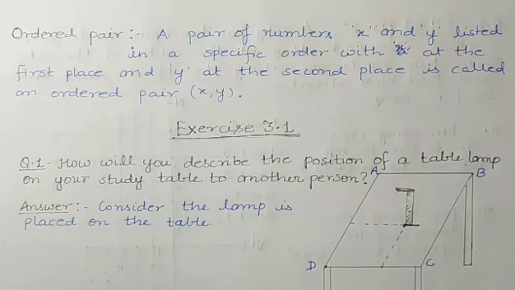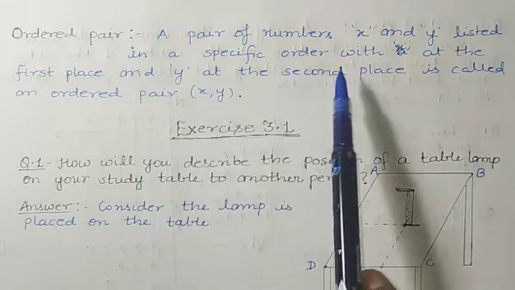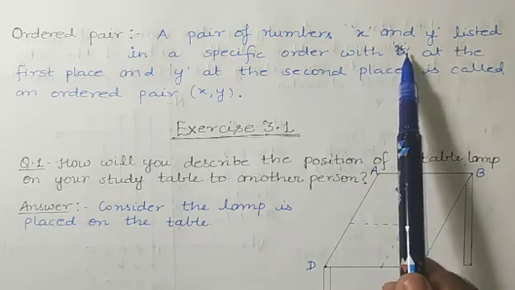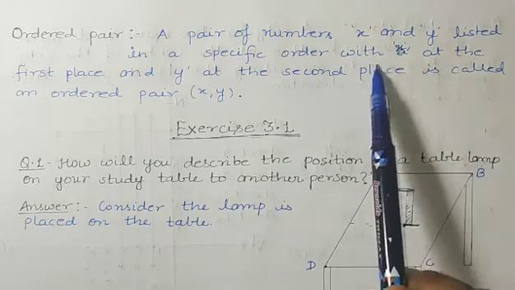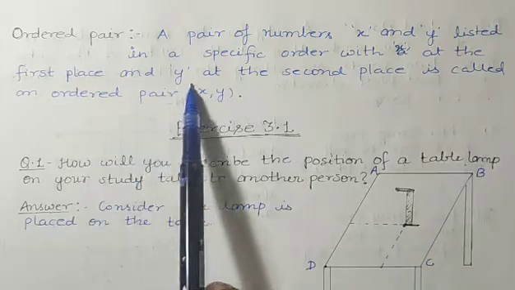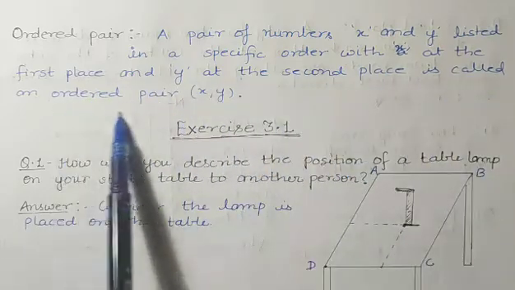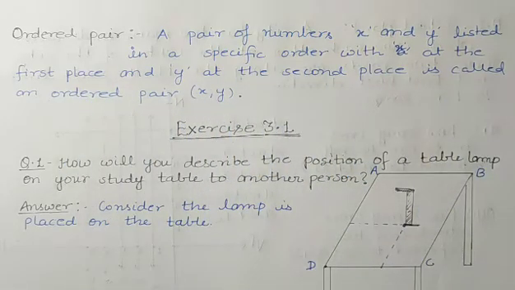Okay students, the definition of ordered pair is: a pair of numbers x and y listed in a specific order, with x at the first place and y at the second place, is known as an ordered pair. As I have told you, the coordinate of the point is known as an ordered pair. Now students, coming to the exercise